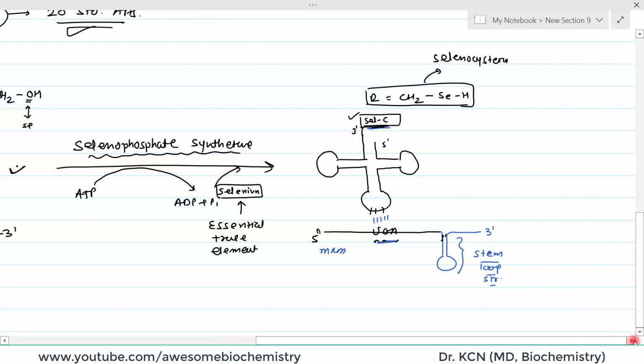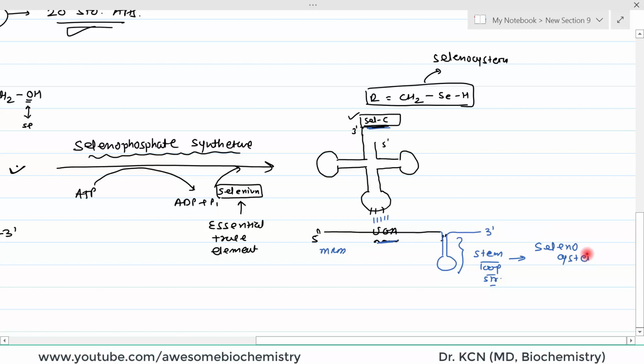So one thing is clear: not all UGA codons will act as a selenocysteine insertion point. It will act as a selenocysteine insertion point only when there is a stem loop structure on the 3 prime untranslated region of the mRNA. At that time only this UGA codon will act as a selenocysteine insertion point. Everywhere else this UGA codon will act as a stop codon. Because of this stem loop structure's specialized function, it is also known as the selenocysteine insertion element.